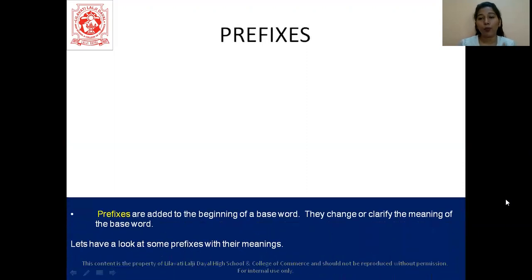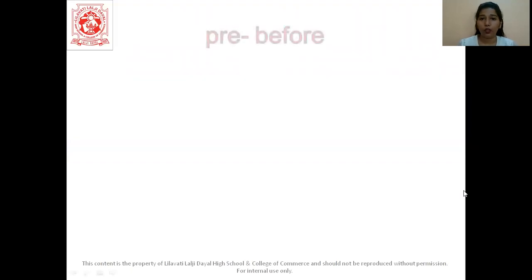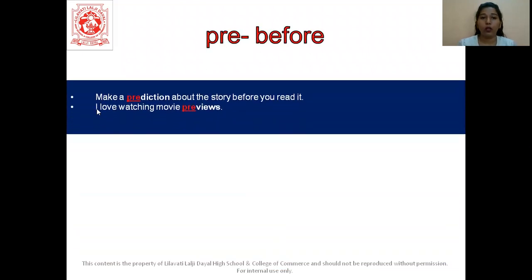Now let's see what prefixes are. Prefixes are added to the beginning of a base word. Pre means before. Before the base word, they change or clarify the meaning of the base word. Let's look at some examples and understand what prefixes are. Pre means before. I've already told you all this. Make a prediction about the story before you read it. I love watching movie previews.